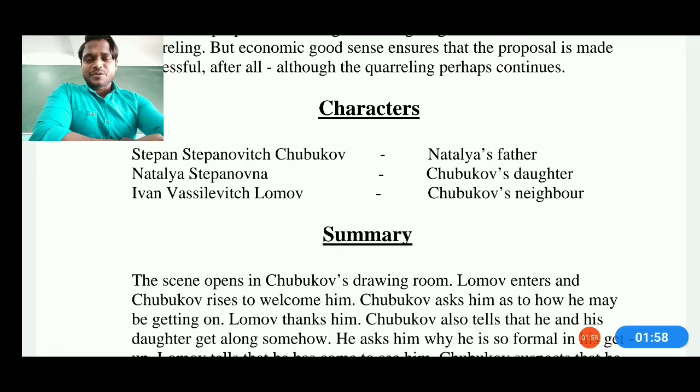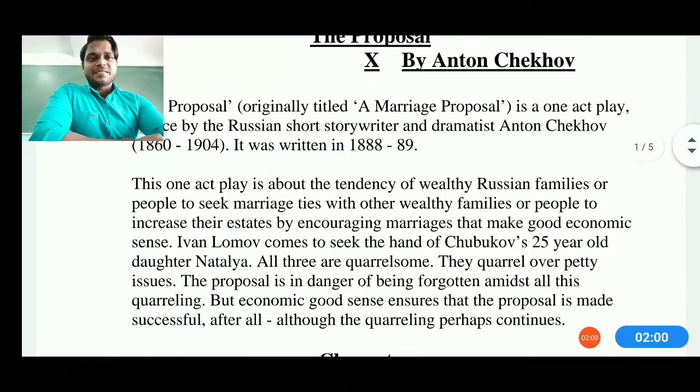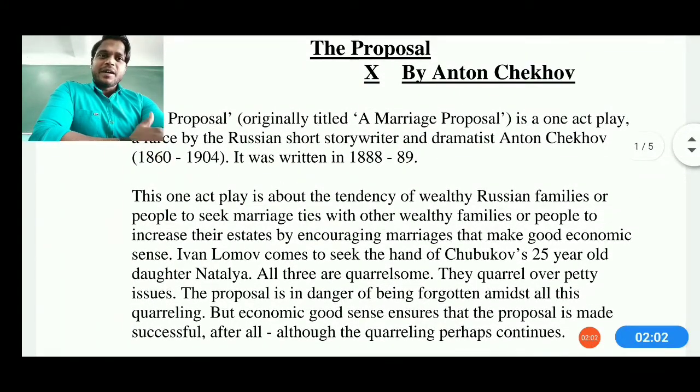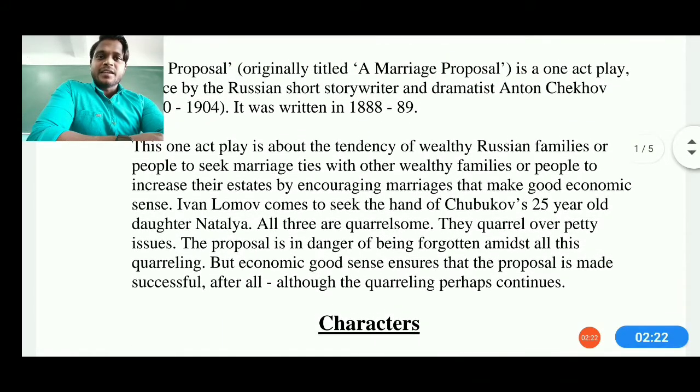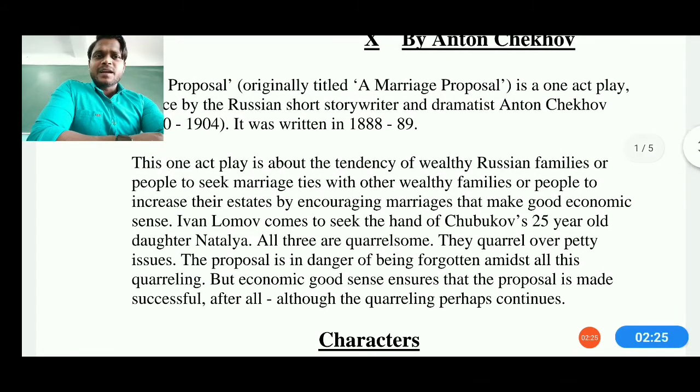Before starting the story, we need to understand how the story is narrated. The Proposal by Anton Chekhov is originally a marriage proposal narrated like a one-act play by the Russian short story writer and dramatist, who lived from 1860 to 1904. Now this one-act play is about the tendency of wealthy Russian families to seek marriage ties with each other.